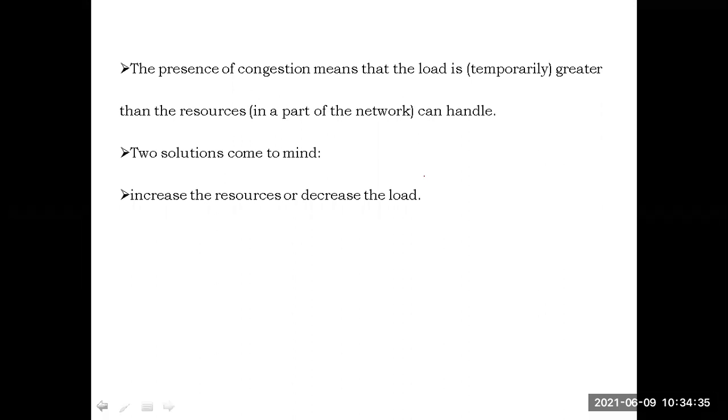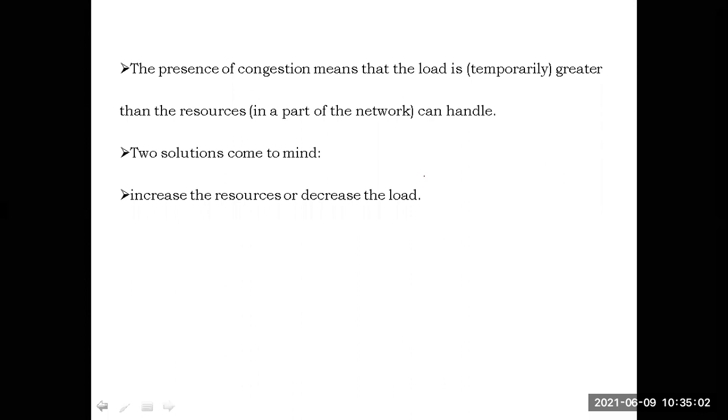We will get two solutions. One solution is either we have to increase the resources or we have to decrease the load. Clear? Two solutions will be there whenever the load is greater than the resources. One solution is increase the resources. The other solution is decrease the load. Okay, if possible, we will extend the roads. If the extension of the road is not possible, we have to decrease the load in that road.